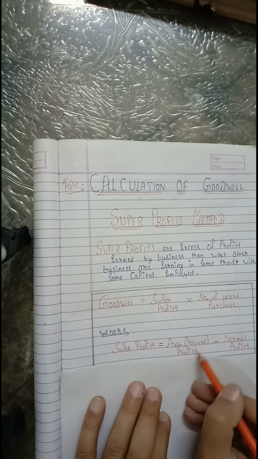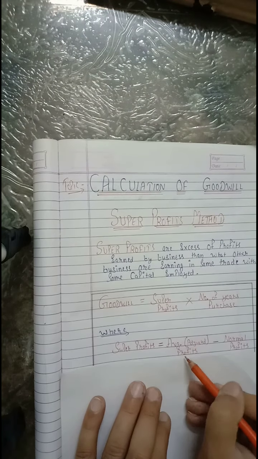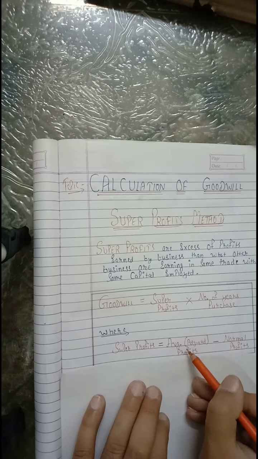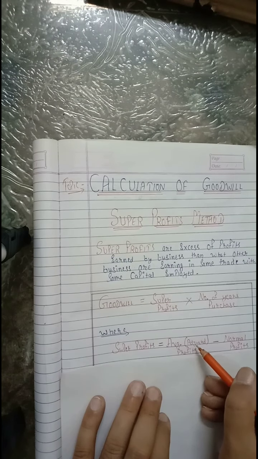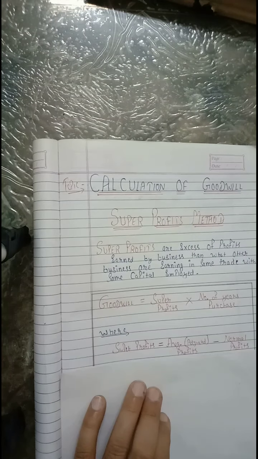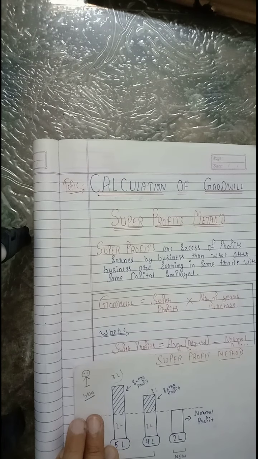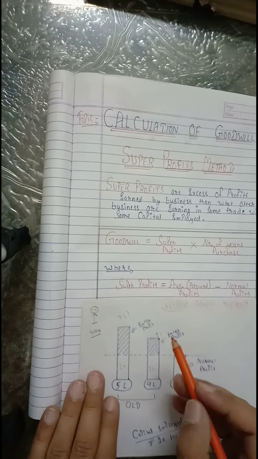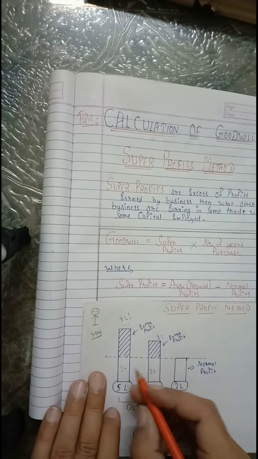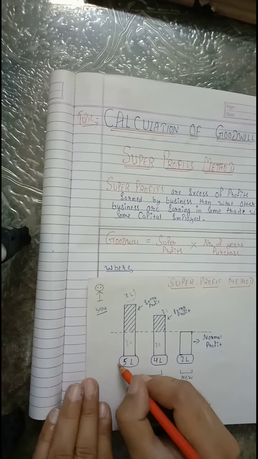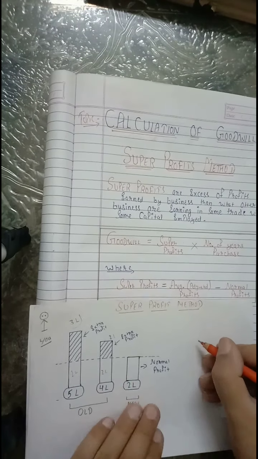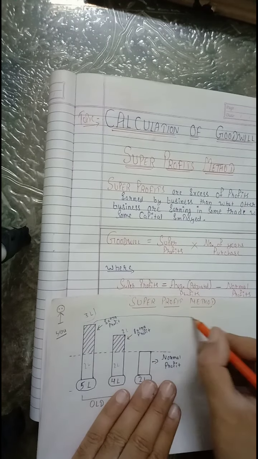Average adjusted profit, or you can also call it future maintainable profit, or these are also called sometimes actual profits. So actual profits made by a particular business minus normal profits, as we have discussed in this illustration. See, average adjusted profit by this business is rupees 5 lakh. So 5 lakh average adjusted profit by this business